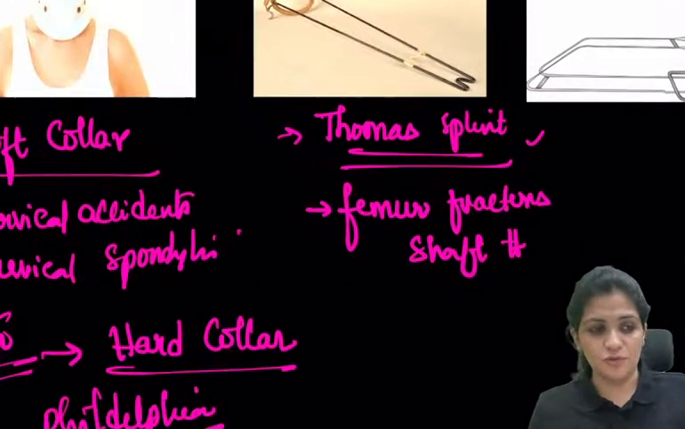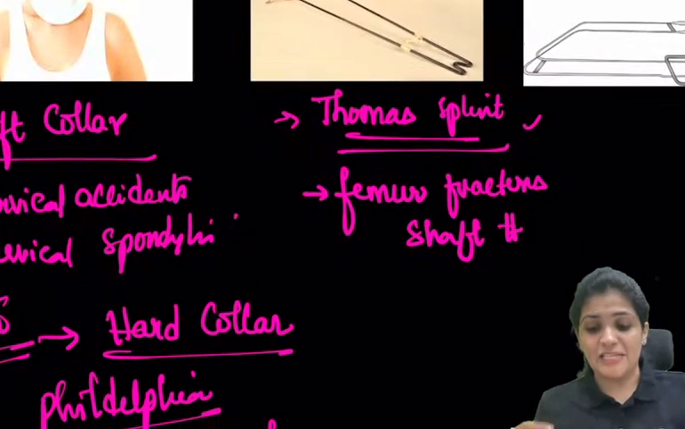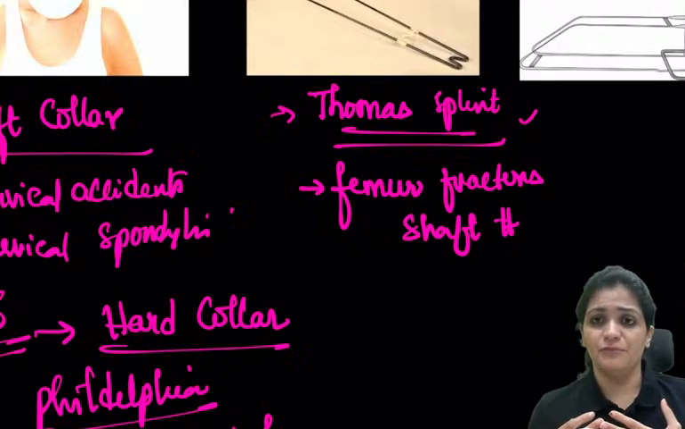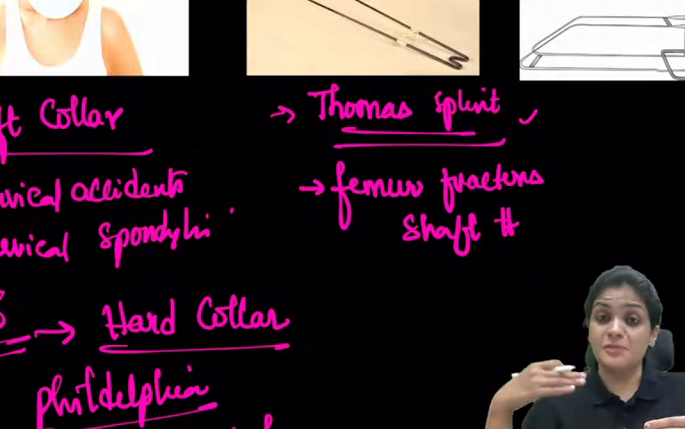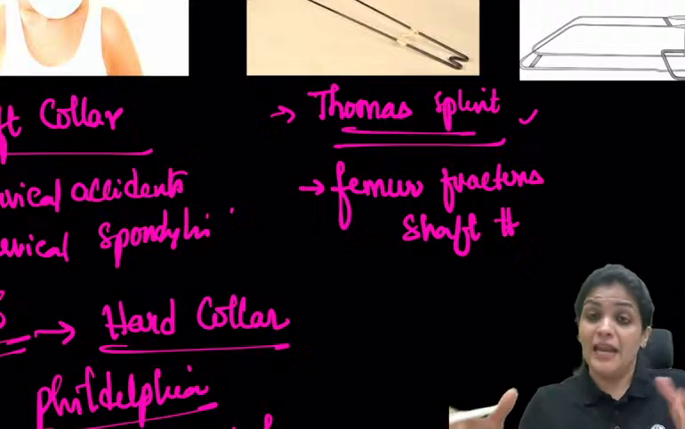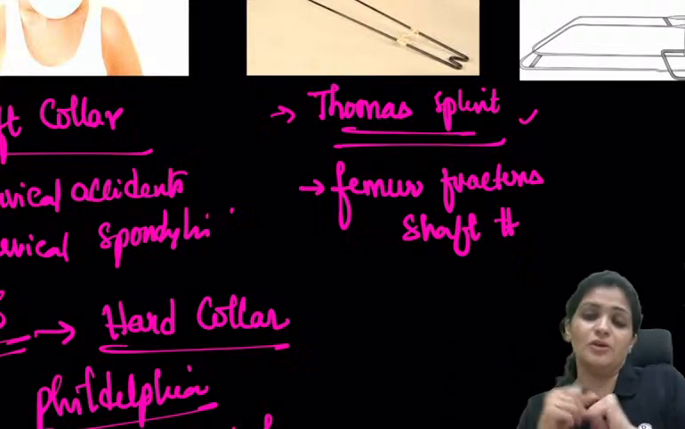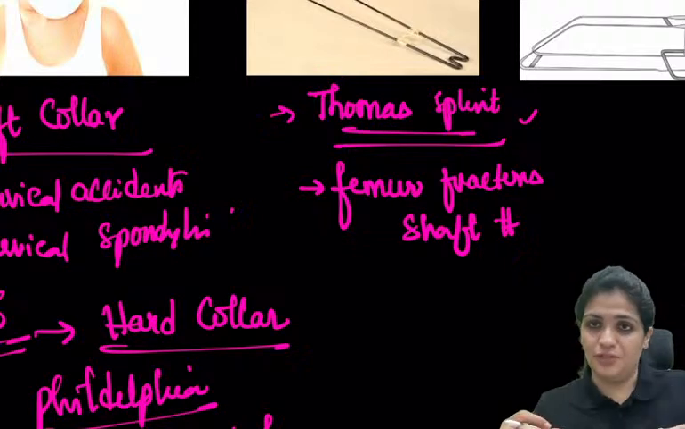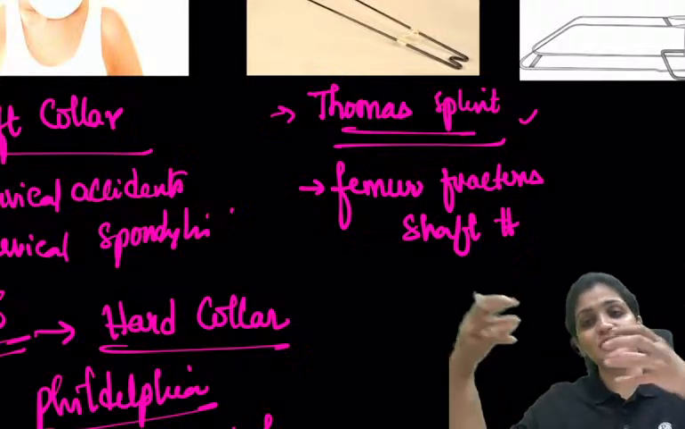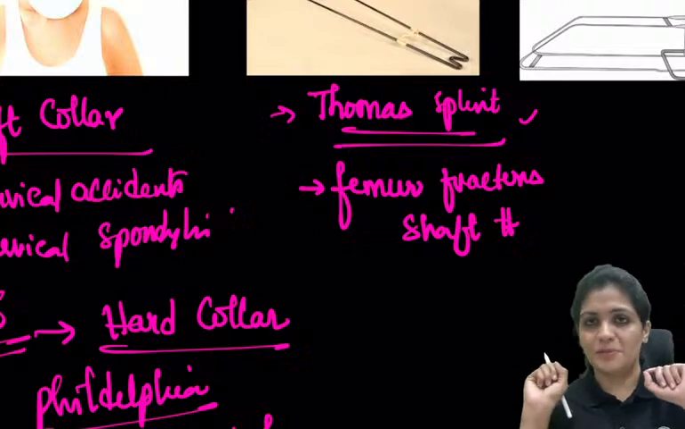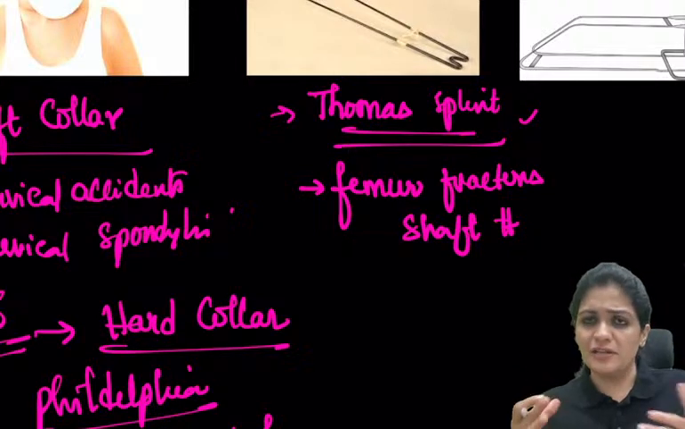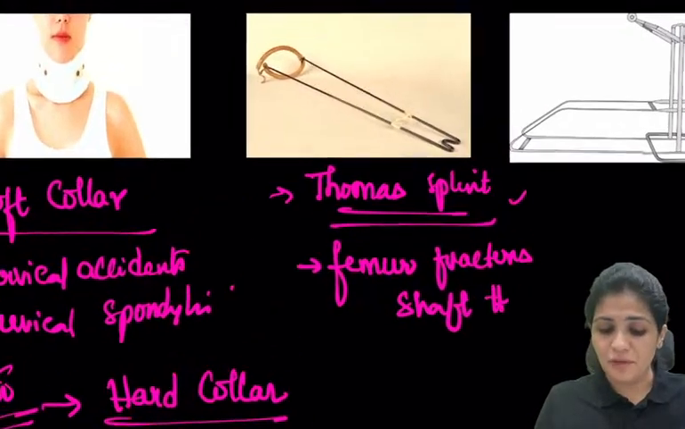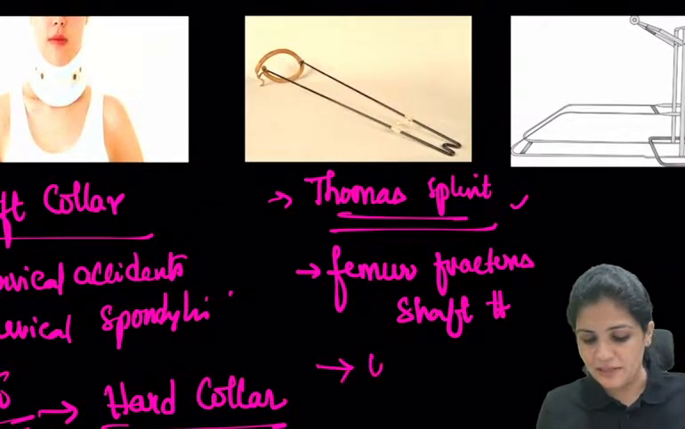Thomas splint is now used for femur shaft fractures, especially for immobilization. Like if a patient has come with a femur shaft fracture, and this patient also has a head injury, now you have to shift this patient to the CT because the brain is more important. So what you do is apply a Thomas splint to this patient and you immobilize this patient in the CT room, right? So that is how this Thomas splint is used, for shifting the patient from one ward to another. What you have to remember about the Thomas splint, the first thing, there is a ring.